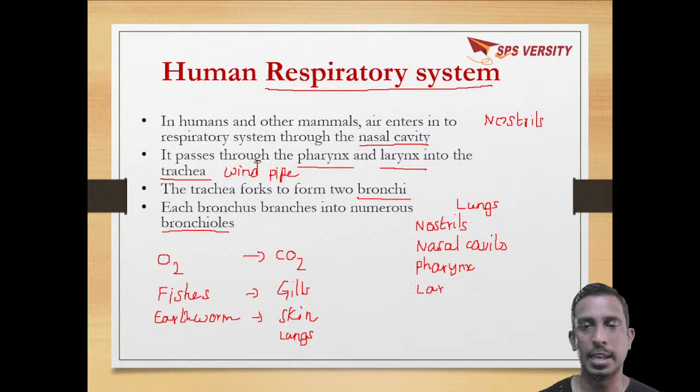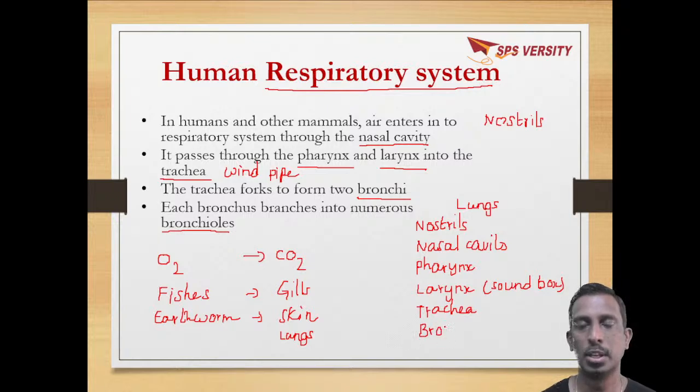Next is larynx, which is called the sound box, where the sound is produced through vibrations of vocal cords. Next, trachea. Trachea divides into bronchi in the thorax. Bronchi enter the lungs and divide into many small fine branches called bronchioles. So these are the parts of the human respiratory system in sequence.